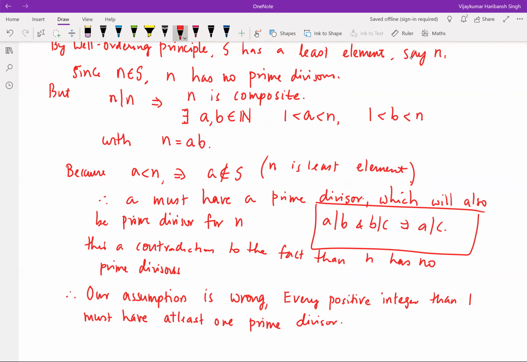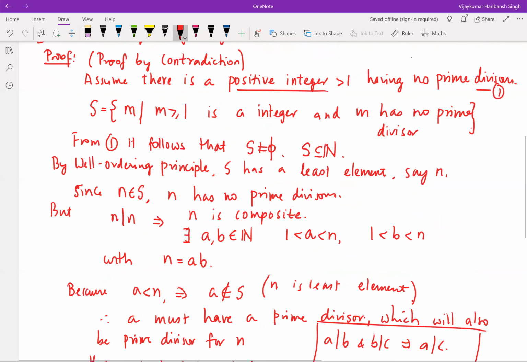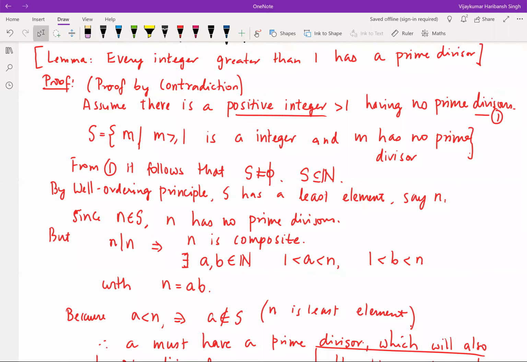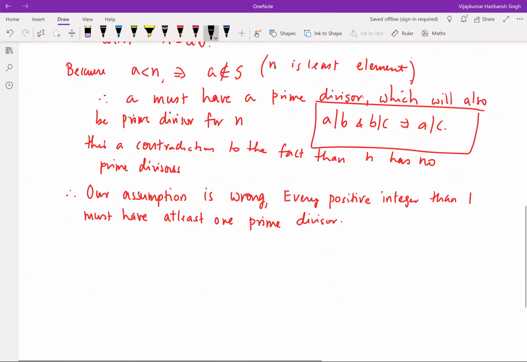Okay. So this is the proof for this lemma, which says that every positive integer greater than 1 has a prime divisor. Let me call this lemma 1. Now we can go back to the proof of our theorem, that there are infinitely many primes. Let me rewrite the theorem again.